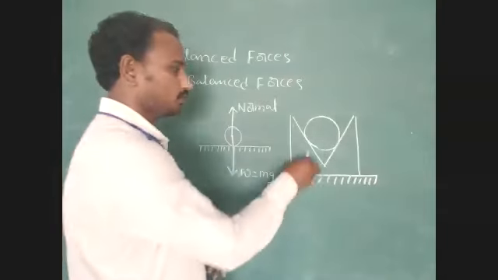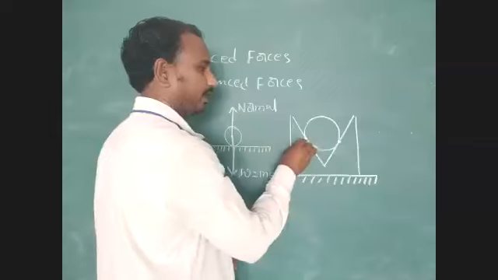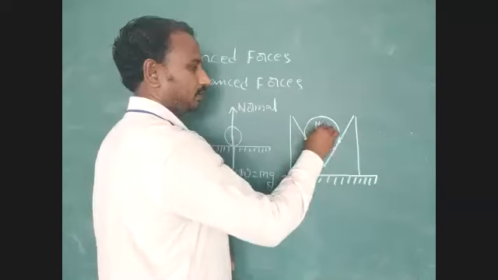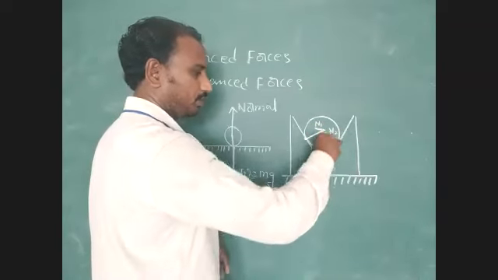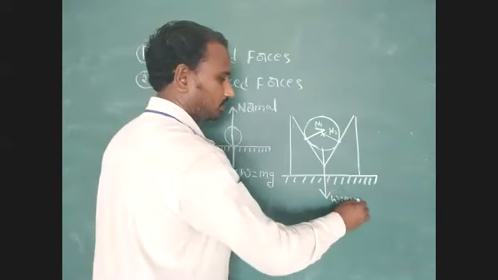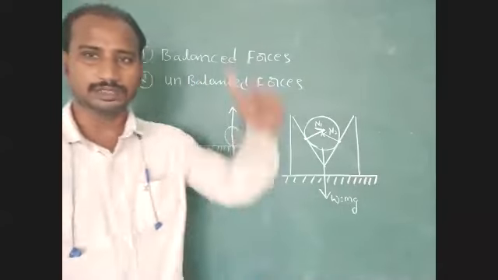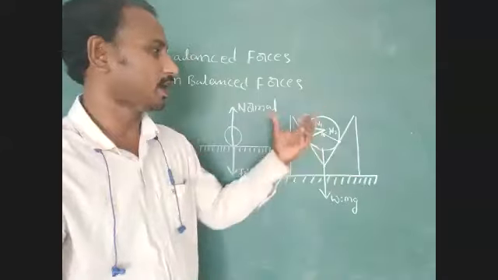How many contacts are there? 2 contacts. Contact force N1, another contact force N2. Weight of the body is acting vertically downward, W equal to mg. Its direction is always vertically downward. Total 3 forces are acting on this body.